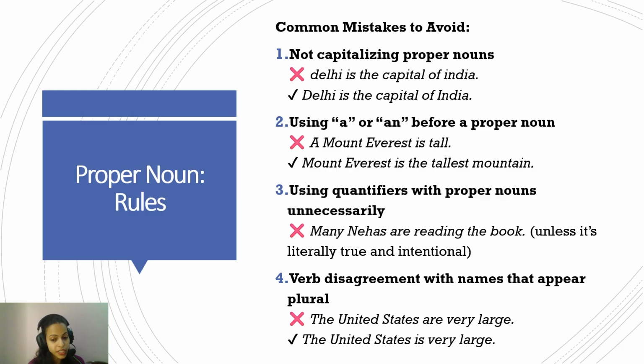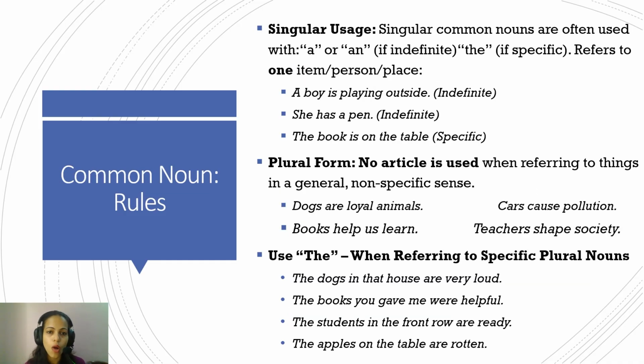Why? Because the United States is the name of a country. It's a proper noun. Proper nouns are singular and followed by a singular verb. So "is" and not "are." Okay, I hope it's clear. Now we come to the common noun.